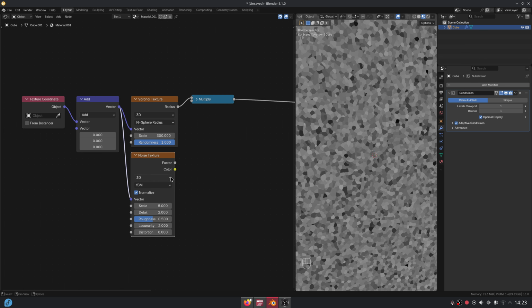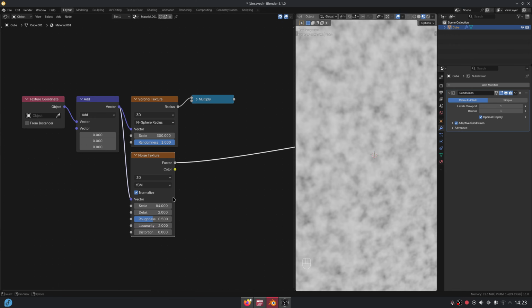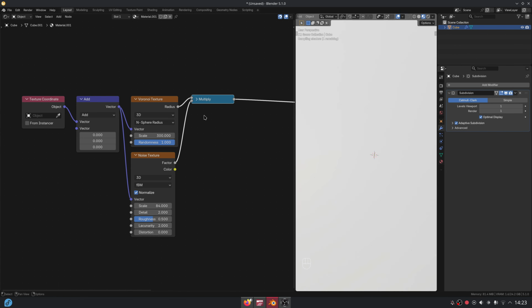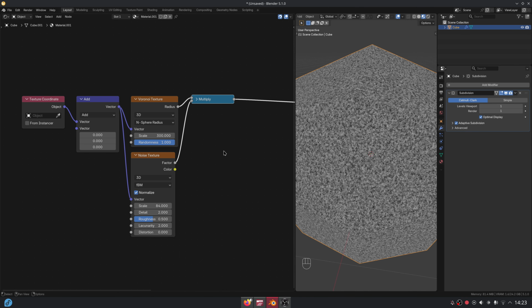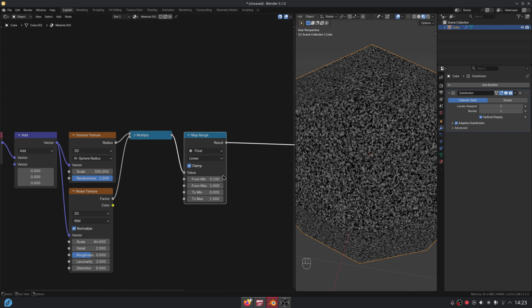Add a noise texture. Multiply it by the previous Voronoi so that we get more variation. Let's manage the map values using a map range node.